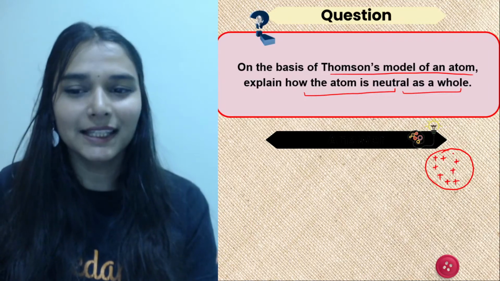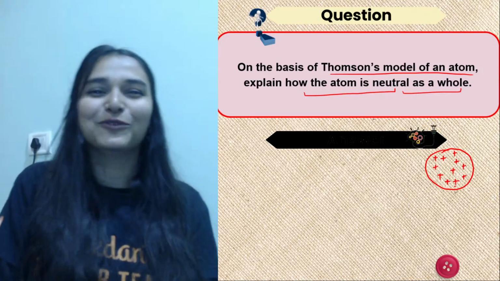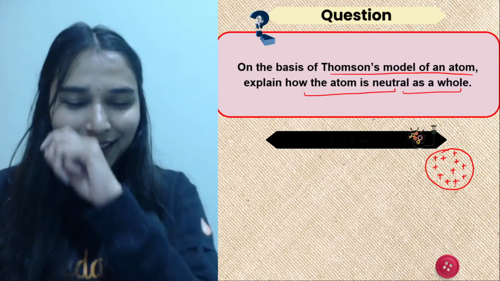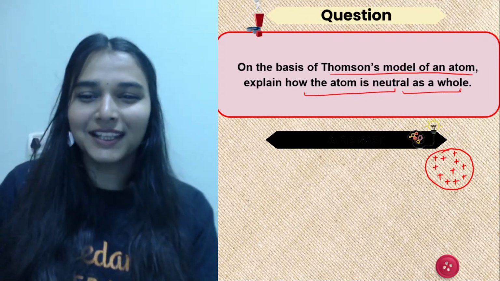He compared it with a watermelon, so it seems like Thomson was very foodie. Thomson was comparing his model sometimes to a watermelon, the plum pudding, the Christmas pudding. Okay, foodie Thomson.